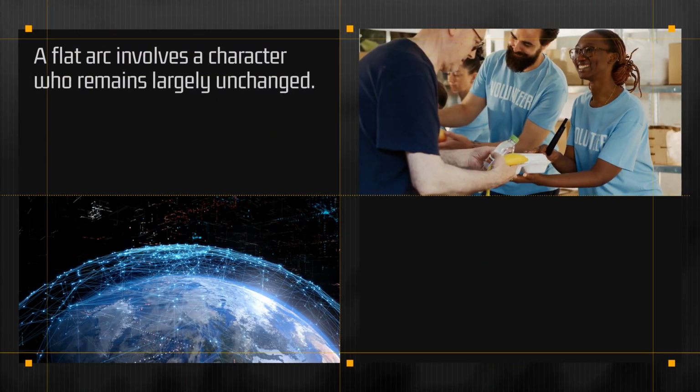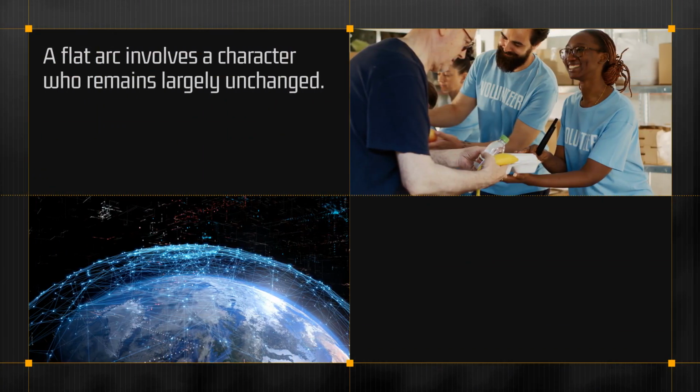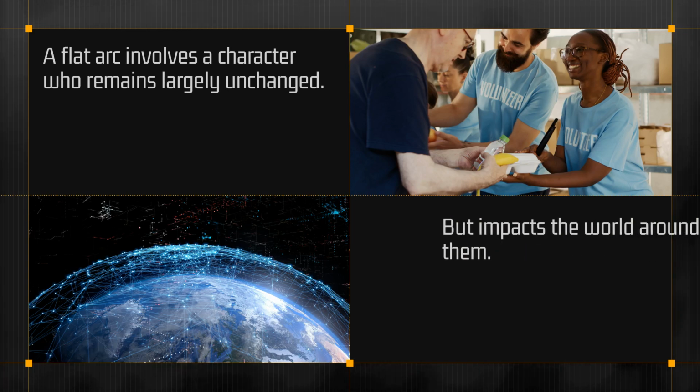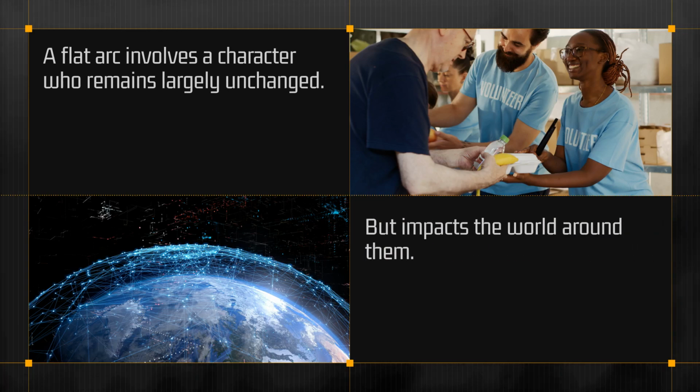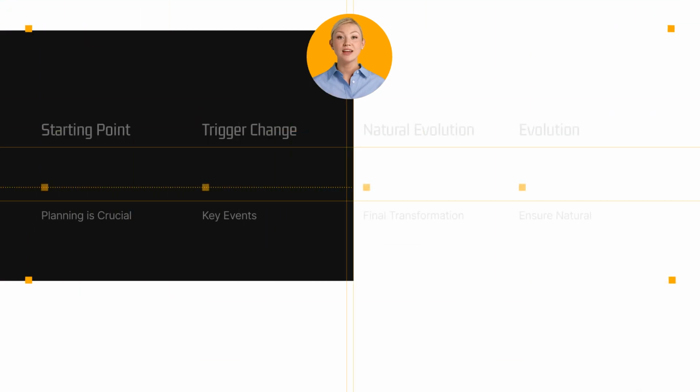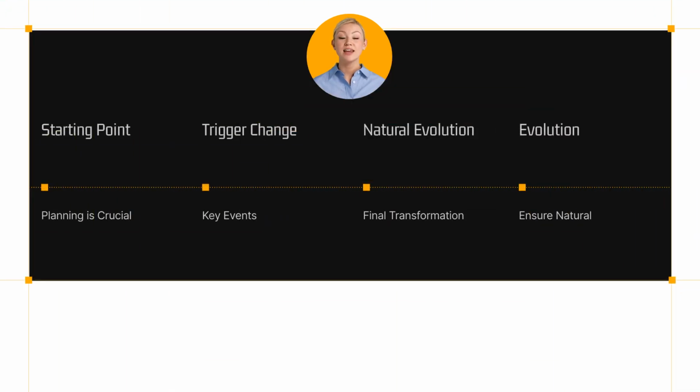A flat arc, however, involves a character who remains largely unchanged but impacts the world around them. This type can be powerful in its own right. Planning your character's journey is crucial. Outline their starting point, key events that trigger change, and their final transformation to ensure a natural evolution.